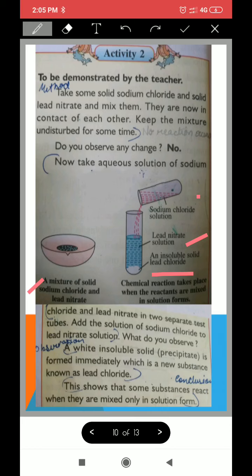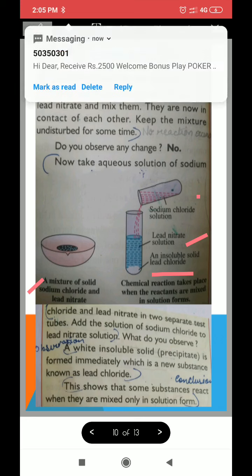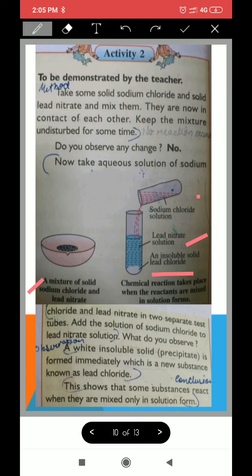Okay. Now there can be a change of smell also. Ammonium chloride and sodium hydroxide, when both of them react, they produce ammonia gas, which has a pungent smell. Okay. Similarly, iron sulfide and dilute hydrochloric acid produce hydrogen sulfide gas. It has a rotten egg smell. So if there is a smell coming out of a mixture or a solution which you just tried to react, then you can definitely say that yes, a chemical reaction is taking place there.